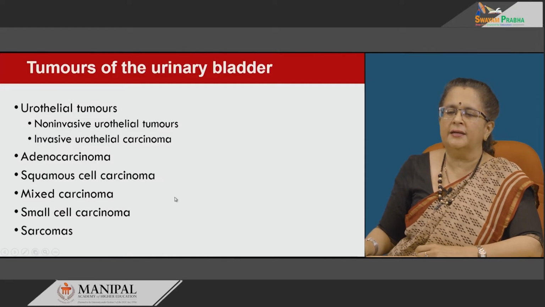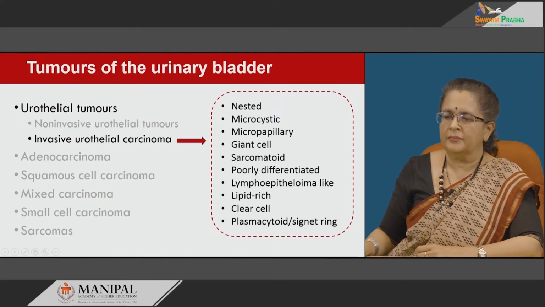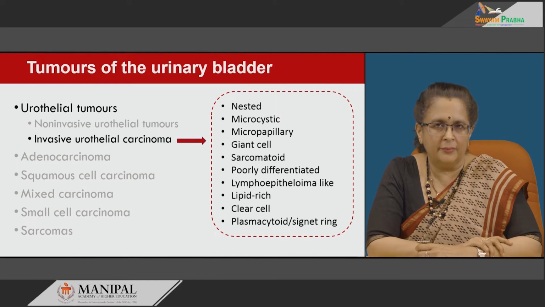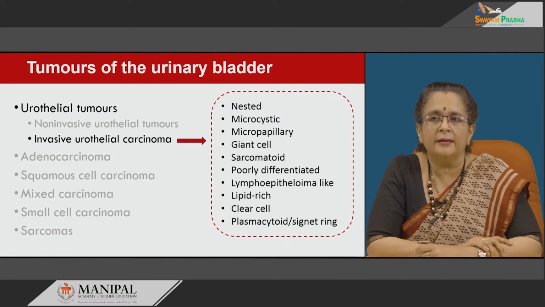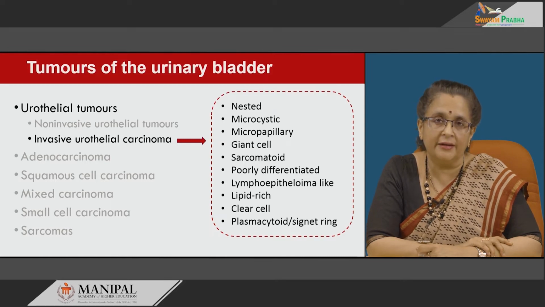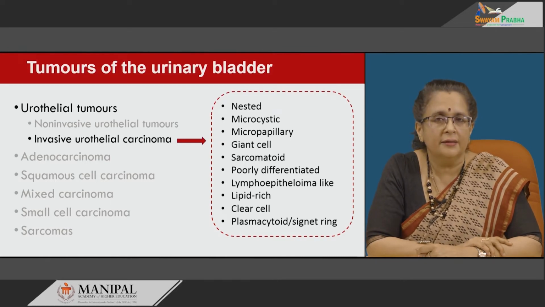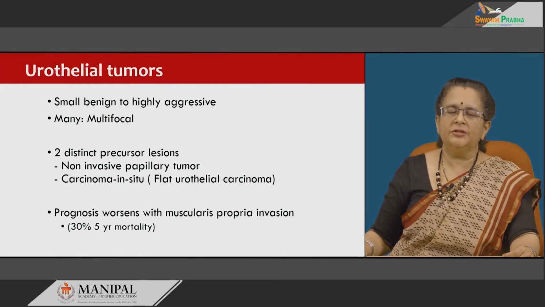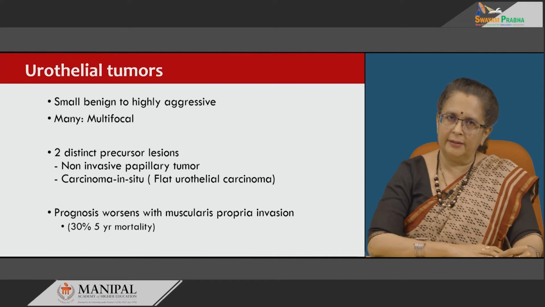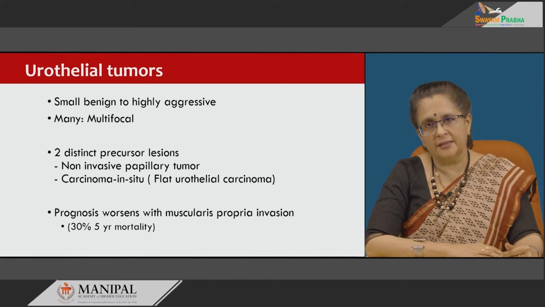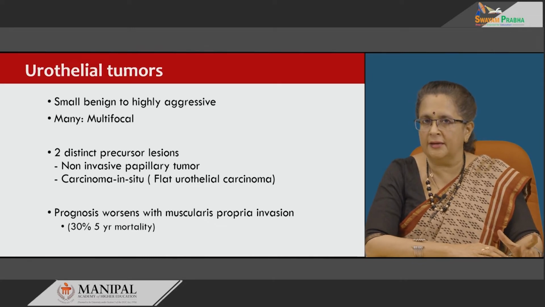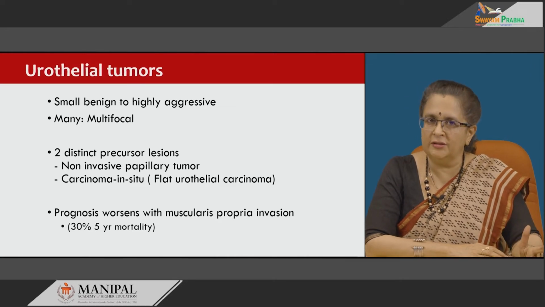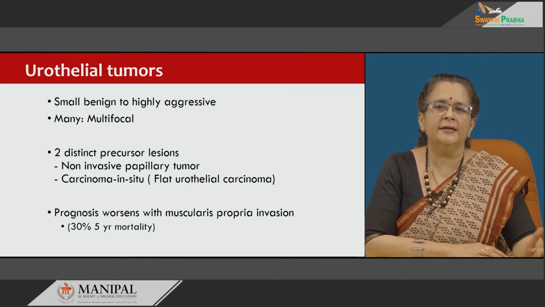Amongst the invasive urothelial carcinomas, we have nested, microcystic, micropapillary, giant cell, sarcomatoid, poorly differentiated, lymphoepithelioma like, lipid rich, clear cell, plasmacytoid and signet ring. So, these are different variants besides the classical urothelial carcinoma that we can see. Urothelial tumors can be grossly small and usually benign, to large aggressive tumors, and most often it is thought to be multifocal because of the stagnation of urine there, causing the carcinogens to be exposed to different areas of the urinary bladder.